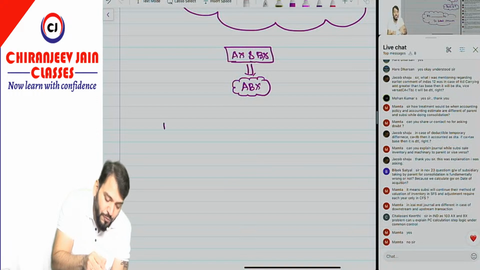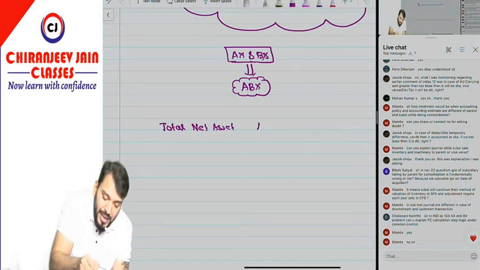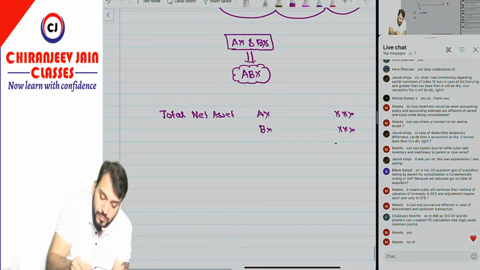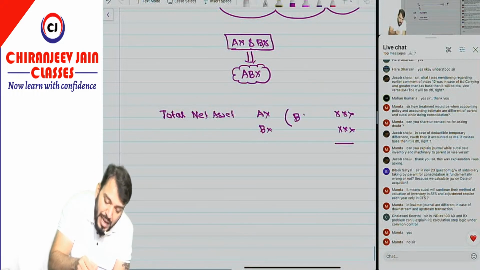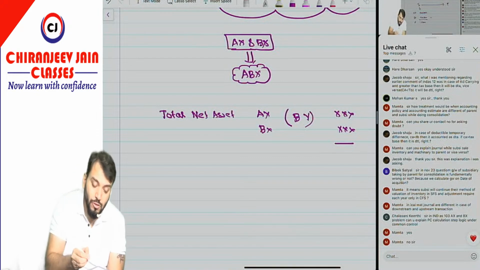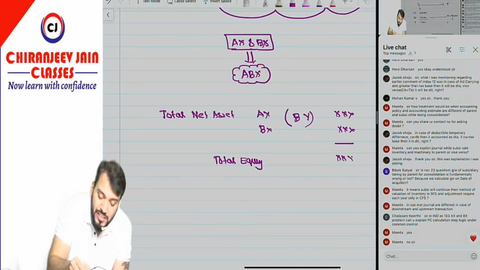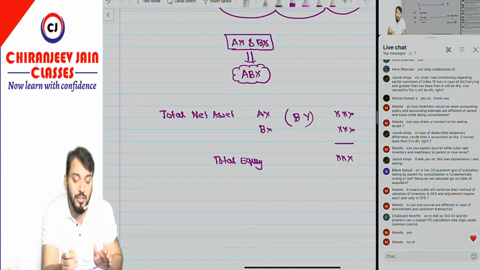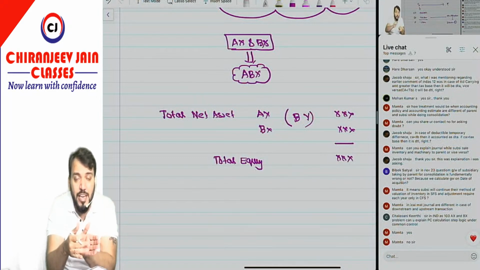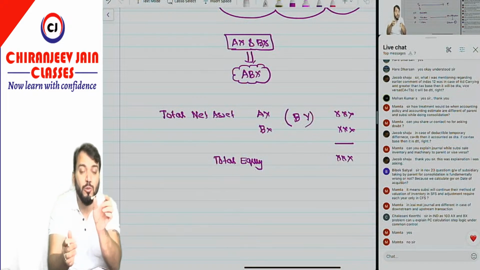It means first you need to find out the total net asset of AX and BX at book value. So guys, this is nothing but total equity to be shown in the balance sheet after business combination. All assets at book value, all liabilities at book value, so all assets minus all liabilities will be total equity.